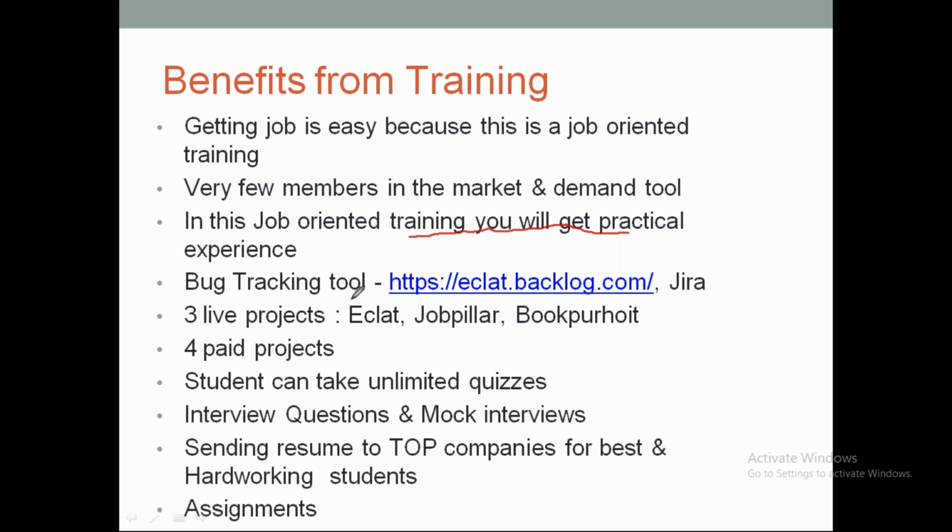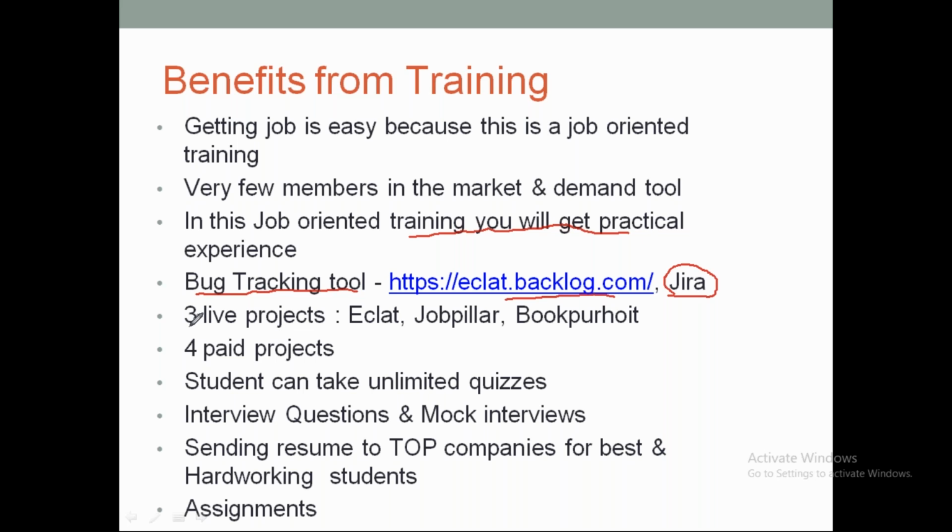Then we'll be using real-time tools for bug tracking like Jira. You might have already heard about Jira, so we will give you Jira access, and you will get the real-time feel of working with a company on all of this automation related work. Jira is one tool, and we are also using a tool called backlog.com. We will use both of these tools.